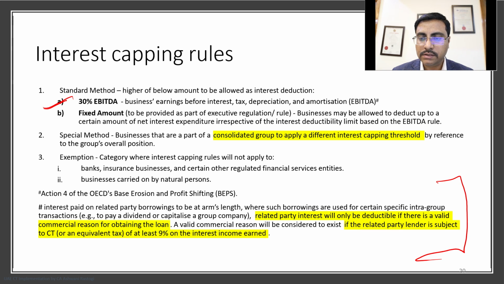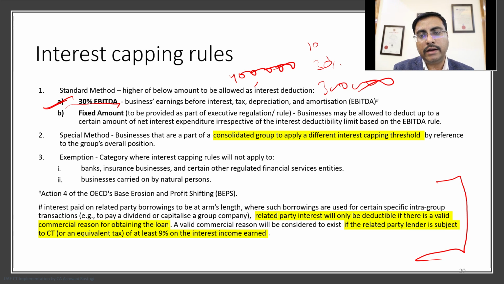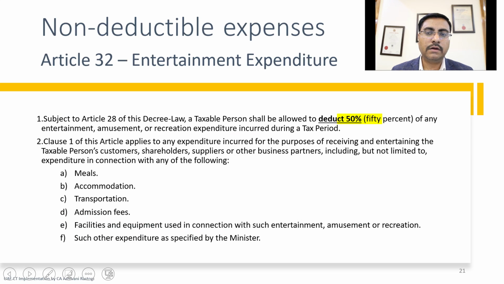If there is no commercial substance, and you just park your funds as a debt and claim deduction in respect of interest, and that related party is not paying corporate tax of more than 9%, then your interest may not be allowed. So there is a capping of 30%. Suppose you are paying 4 lakh interest, but your EBITDA is 10 lakh. So 30% of this, 3 lakh, is the maximum allowed as interest. 1 lakh is carried forward.